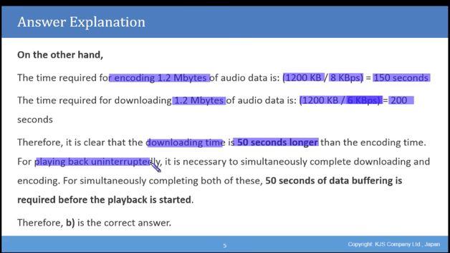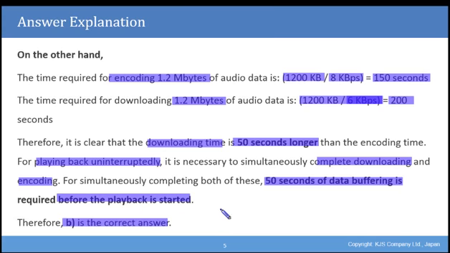For playback to be uninterrupted, it is necessary to simultaneously complete downloading and encoding. For them to be simultaneously completed, 50 seconds of data buffering is required before the playback is started. Therefore, B is the correct answer for this question. As we mentioned on the previous slide, the answer is B.